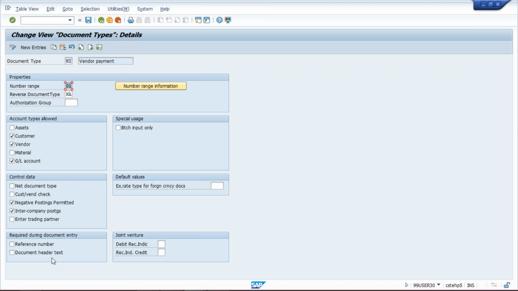So these two fields can also be made mandatory with the help of document type, and people will ask how to make reference number and header text fields mandatory. So if somebody is asking, you have to say that it can be made mandatory with the help of document type.